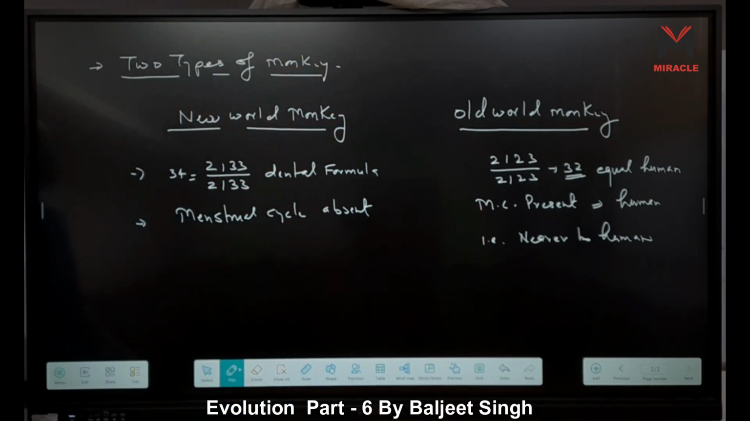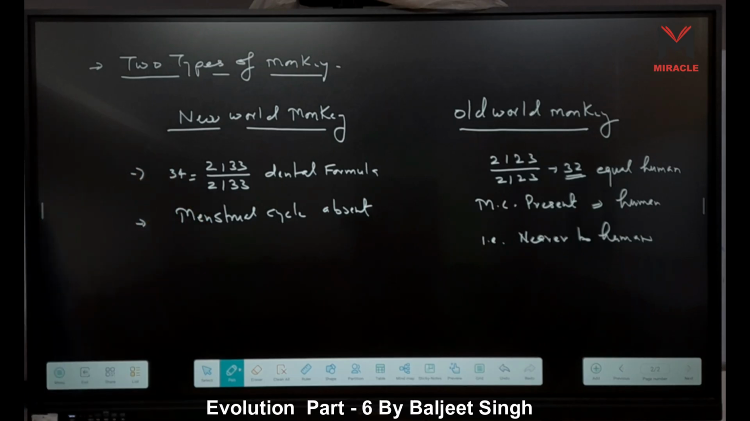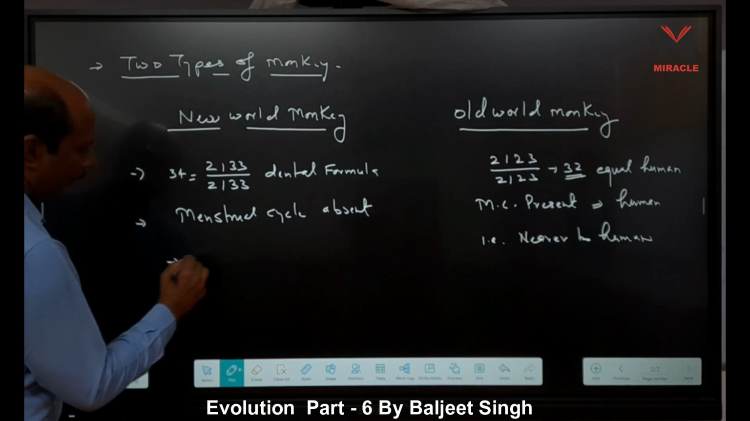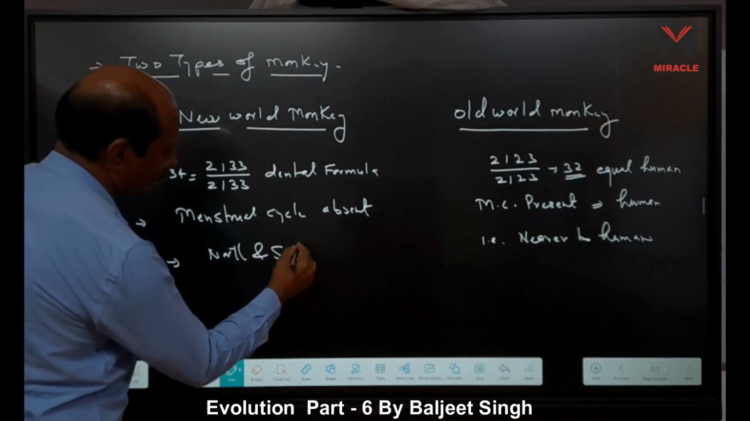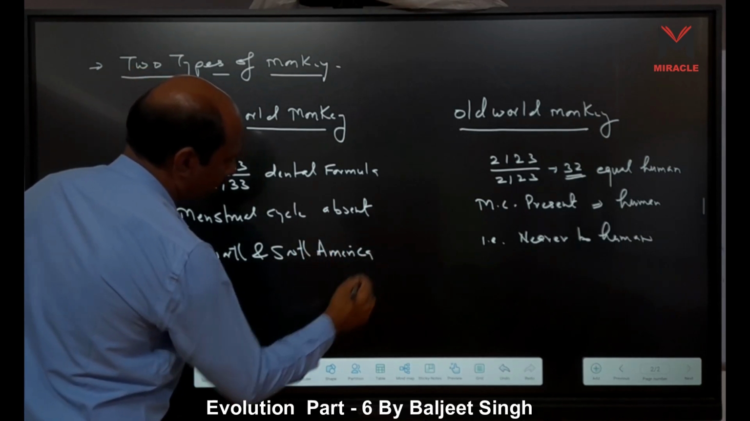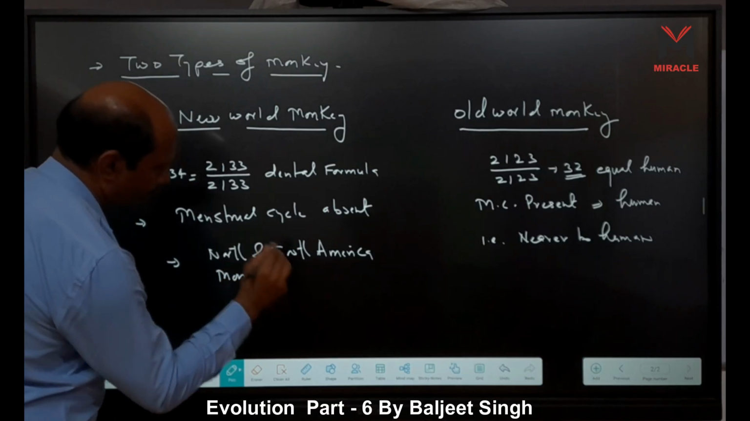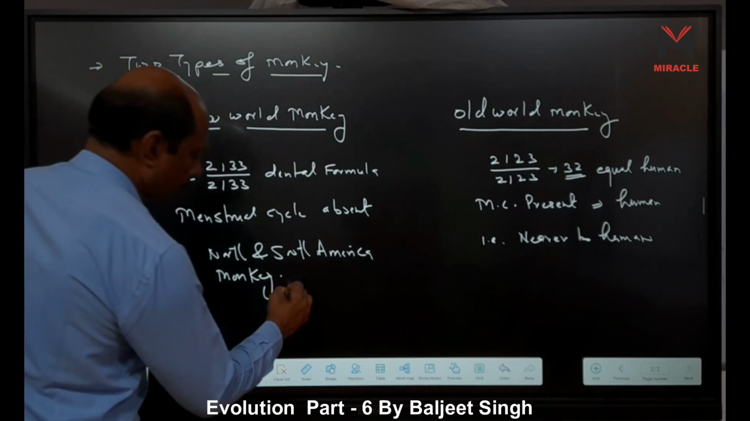Now you ask what are examples of new world monkey or old world monkey. Actually, the monkeys which are present in mostly South and North America, simply we can say USA, they are present in North and South America, right? They are present there. As for example, spider monkey.